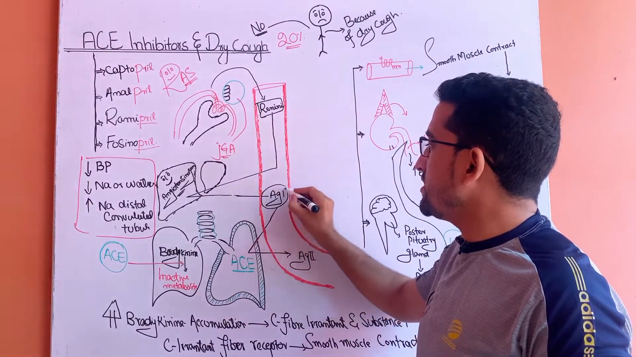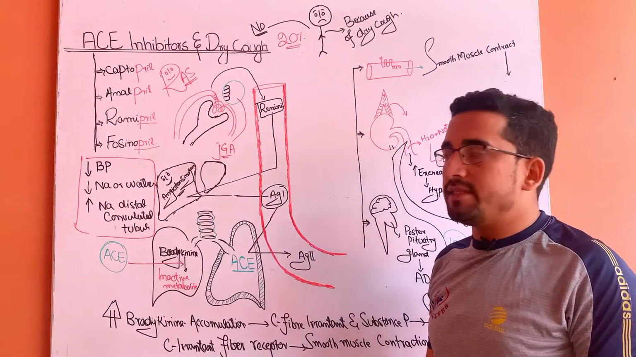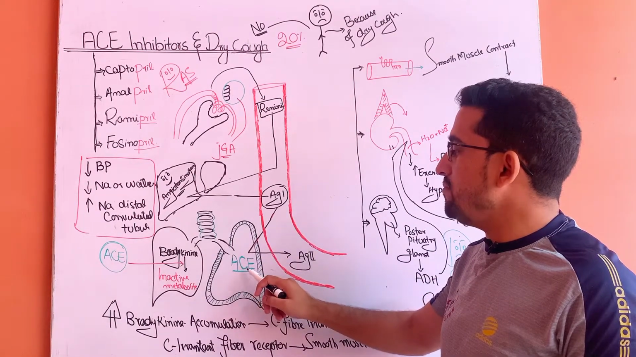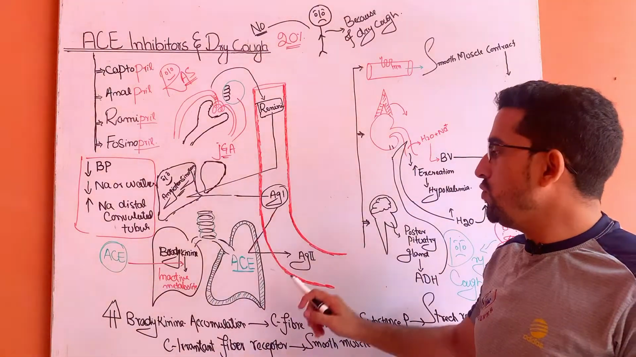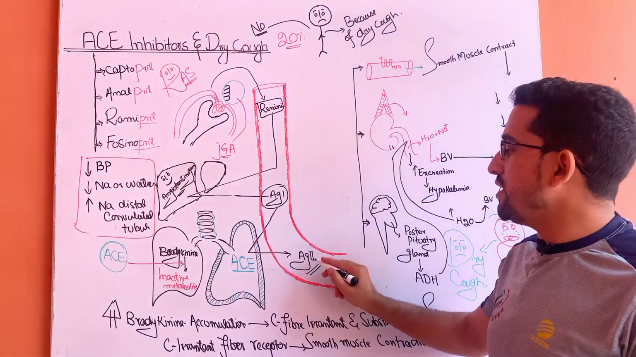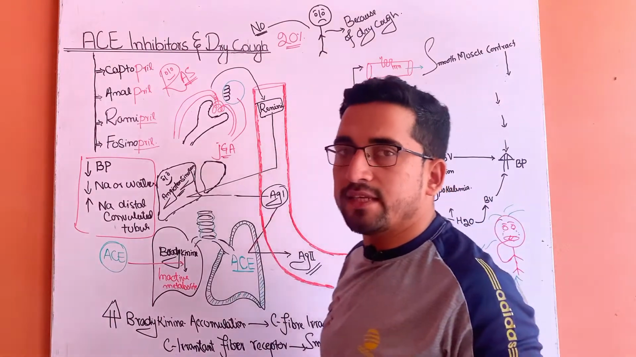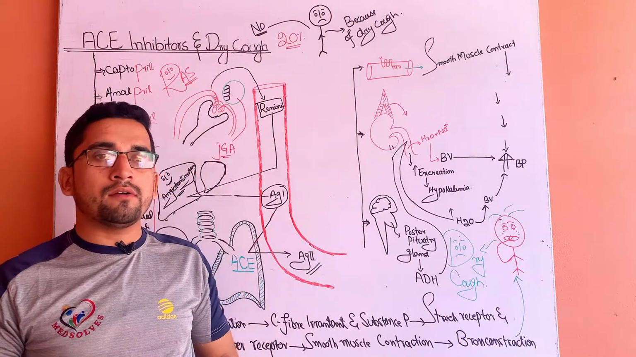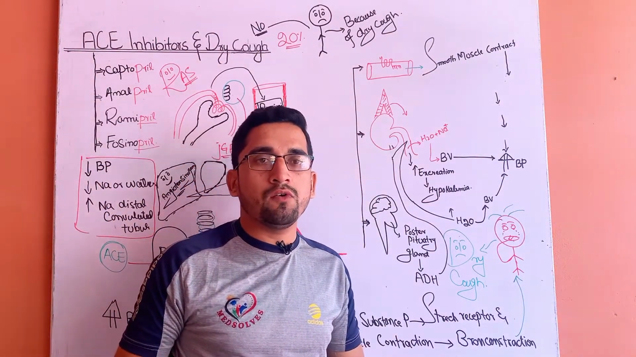This angiotensin 1 is an inactive decapeptide that is converted in the lungs by an enzyme known as angiotensin converting enzyme to the active substance known as angiotensin 2. This angiotensin 2 is the active substance when it acts on different tissues or organs in our body.